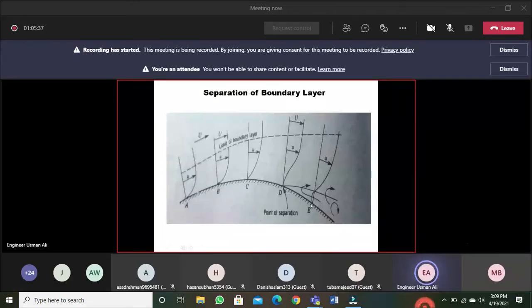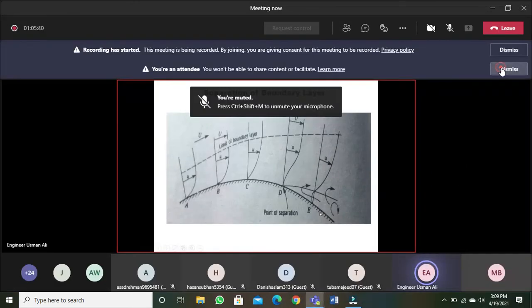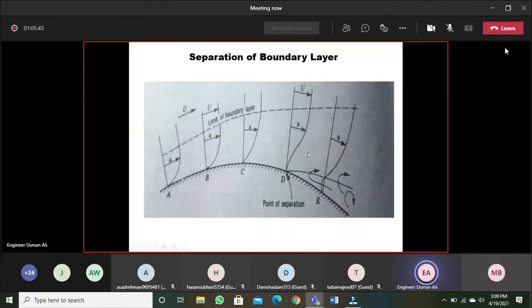On a curved surface or on an angular surface, this phenomenon occurs, that is separation of boundary layer. So we have a curved surface A, B, C, D, E, as you can see, and a fluid is flowing on it. The dotted line shows the limit of the boundary layer. Now at point A, some velocity profile is existing. Velocity distribution exists within the boundary layer, as you can see. Now this velocity becomes maximum at point B, because from point A to B it is a converging flow, and because area is decreasing, velocity is increasing and pressure is decreasing.